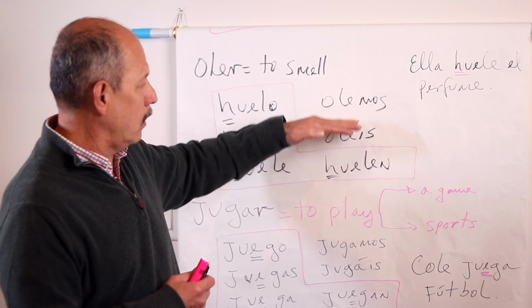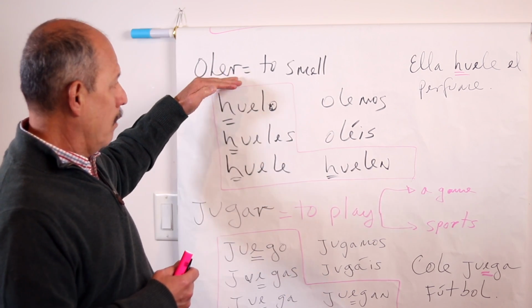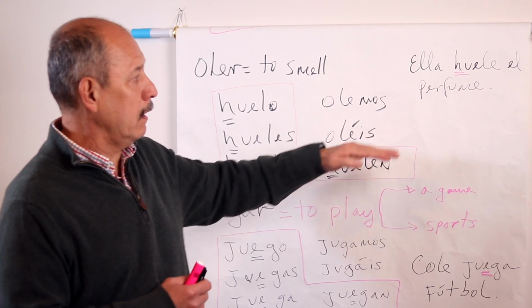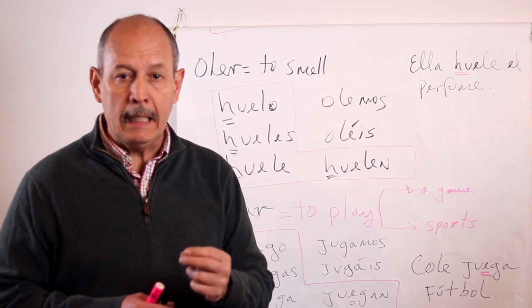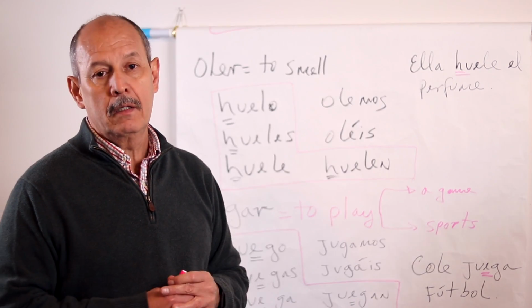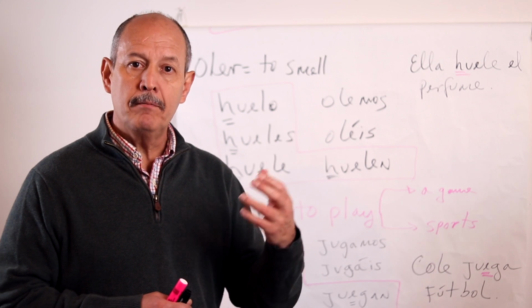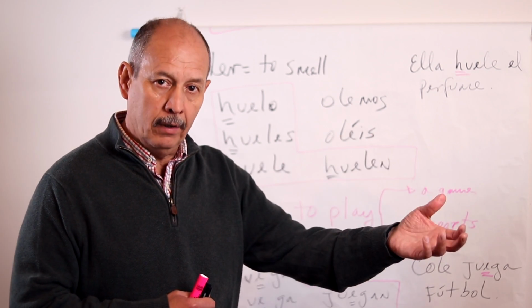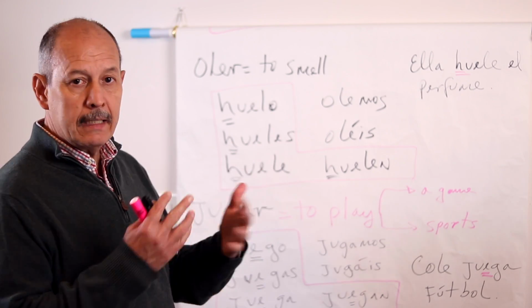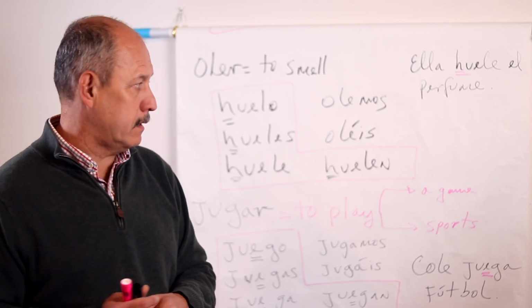Olemos, nosotros olemos, vosotros oléis, right? One more time, oler means to smell. So as an example, I have here, ella huele el perfume. You can make another example. La comida huele bien, right? La casa huele a flores, right? Those are examples to use the verbo oler in sentences, right?